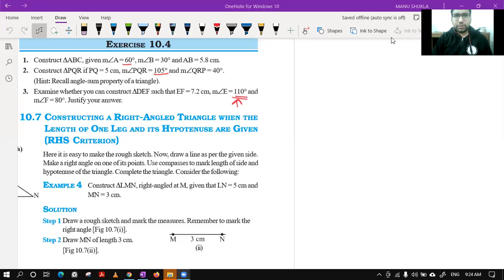So, good morning, everyone. In the last few classes, we have seen the concepts of making a triangle.